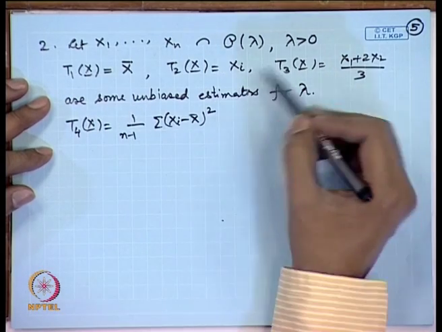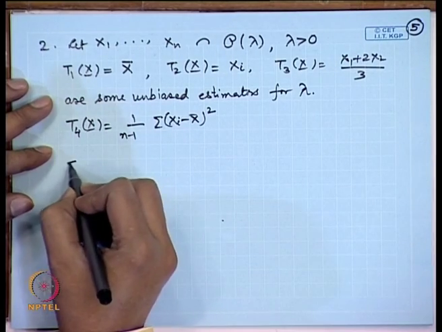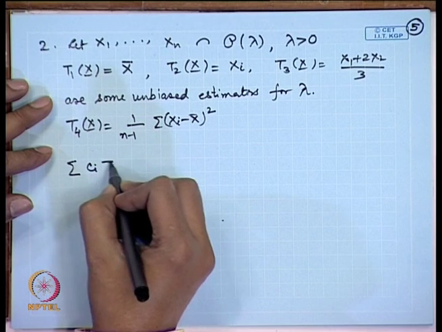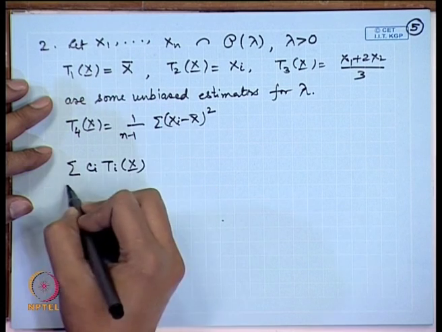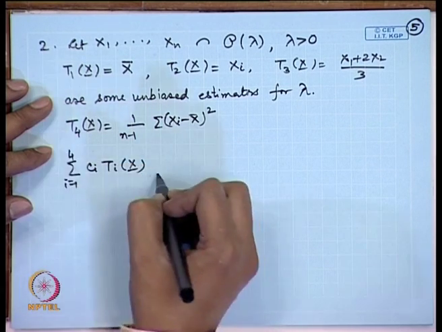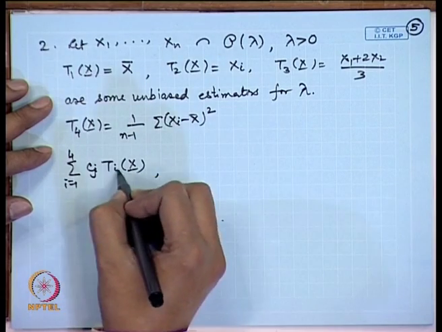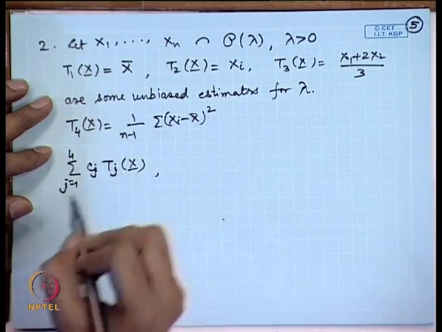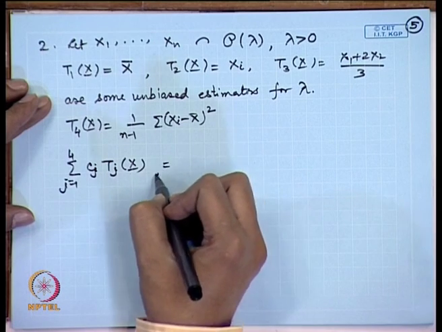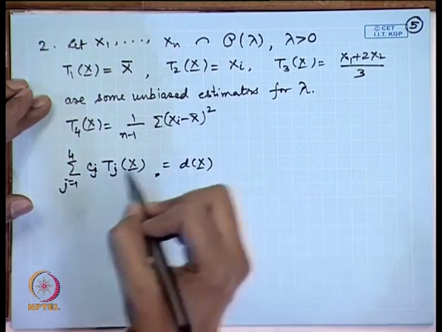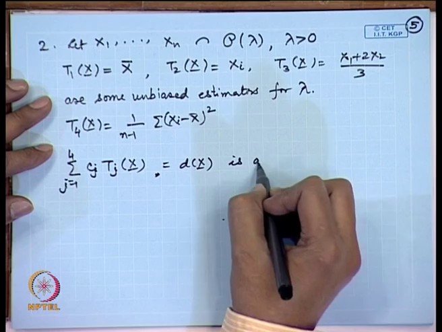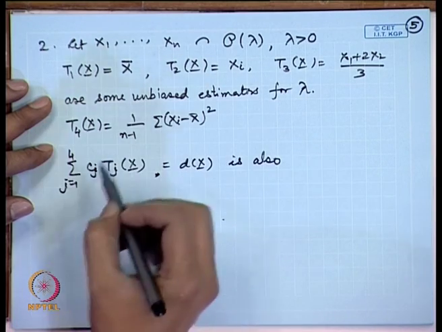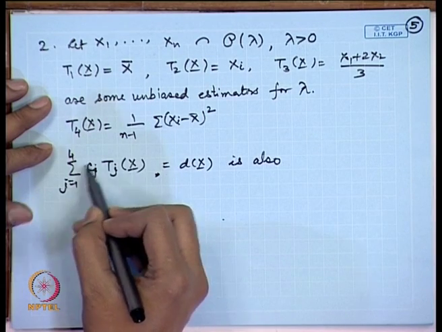Now, if there are several unbiased estimators, we may consider, say, sigma cj Tj, j is equal to 1 to 4, and let me put j here, because I have already used i. So, let me call it, say, d(x). Then this is also unbiased, because each of these is unbiased, if sigma cj is equal to 1.